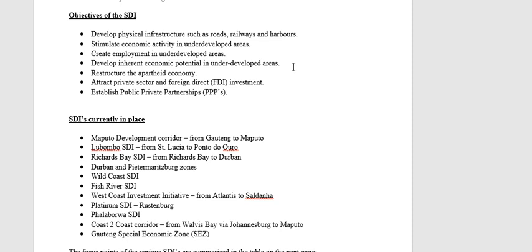Now, what is very important is that we identify these underdeveloped areas with potential. Once we've identified these underdeveloped areas, obviously we need to see what potential is there. We can't just decide we're going to stimulate all industries. Now we're going to stimulate agriculture, we're going to stimulate mining, we're going to do tourism, we're going to do retail, all industries that we can think of, we're going to start them in these underdeveloped areas. It doesn't work like that. We have to see what the potential of the area is. If there's no minerals there, you can't stimulate a mining industry.